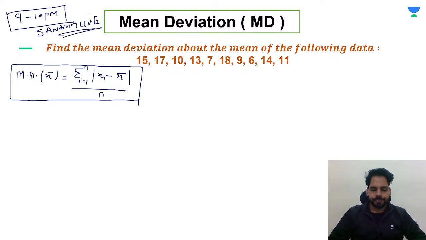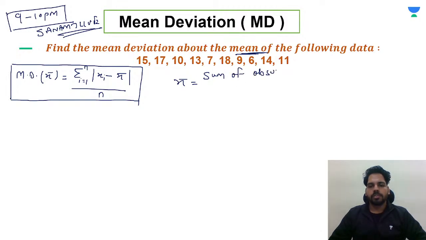Understood? So here, let's do this question first of all. First of all, you need the mean. If we have to find the mean deviation about the mean, first of all you need to take out the mean only. To find the mean for ungrouped data, the formula says sum of observations divided by the number of observations.